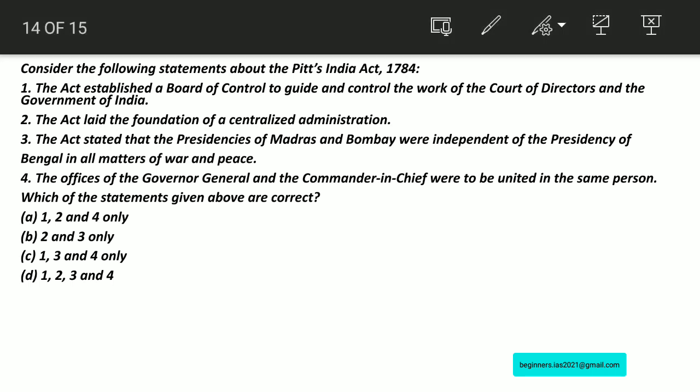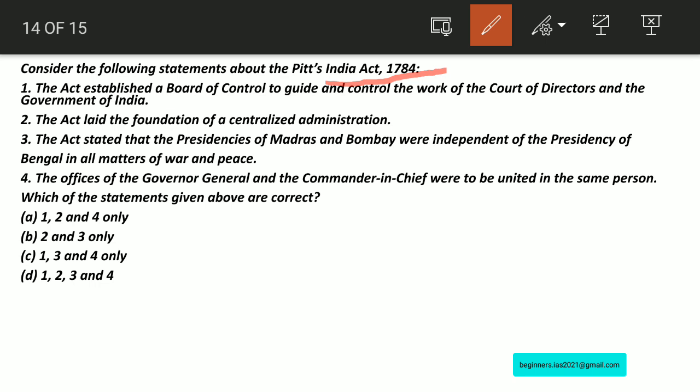Consider the following statements. Again, I have presented you a question related to Pitt's India Act of 1784. Statement number 1: The Act establishes the Board of Control to guide and control the work of the Court of Directors and the Government of India. Yes. Statement number 2: The Act laid the foundations of central administration.